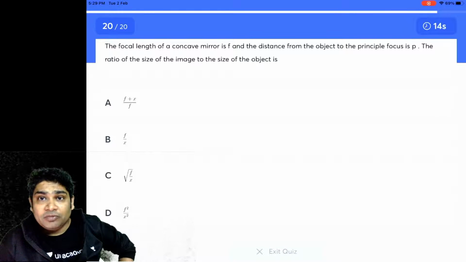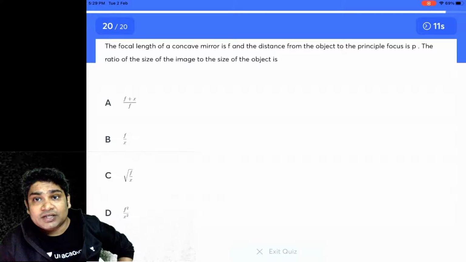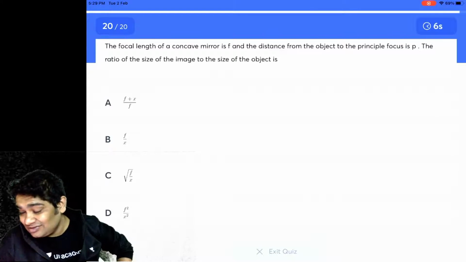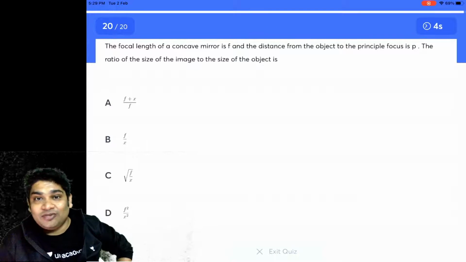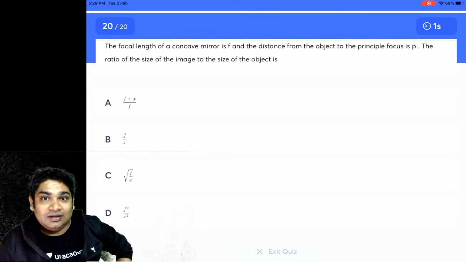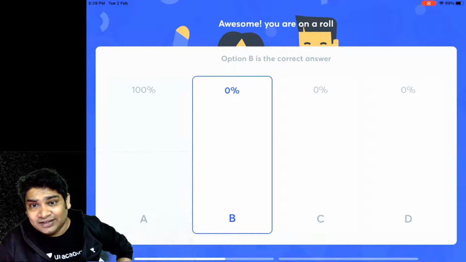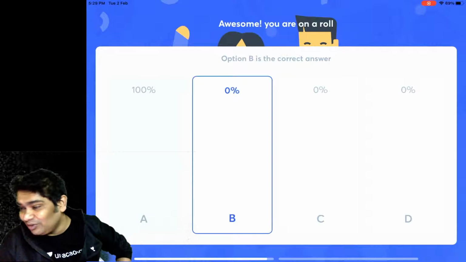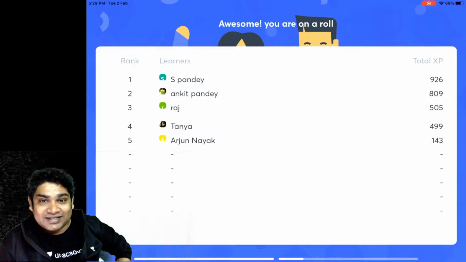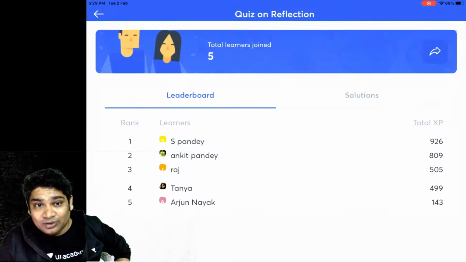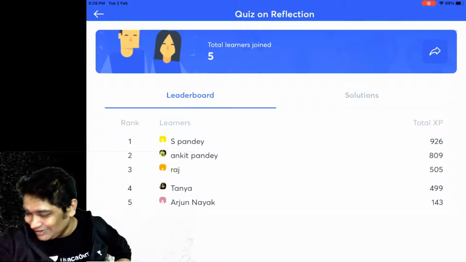Okay. So you've been told the focal length of the concave mirror. You've been told the distance of the object from the principal focus. That should have been x instead of p, I think. So you were supposed to use Newton's formula here. You remember we had discussed Newton's formula, which relates the focal length with the object distance and the image distance, right? So f is equal to root of x1 x2. If you would have used that, then you would have gotten the answer correctly. I think most of you didn't remember this, so that is why you did not get this right.